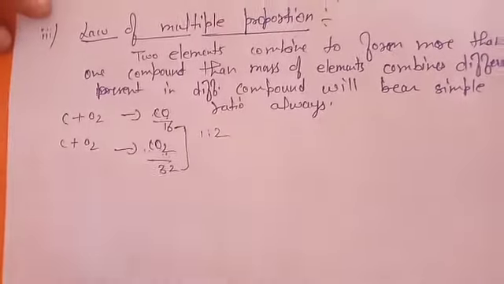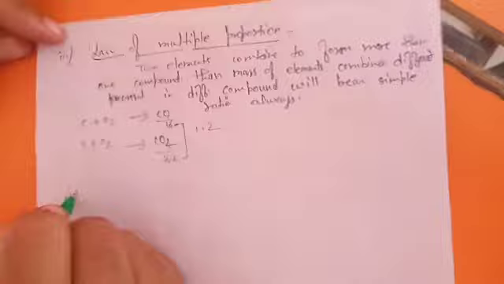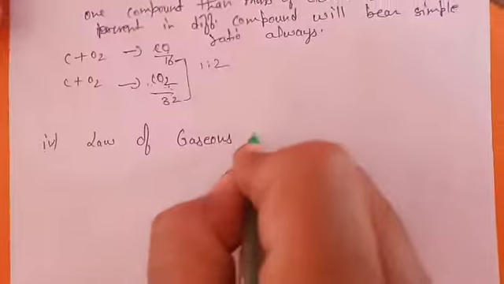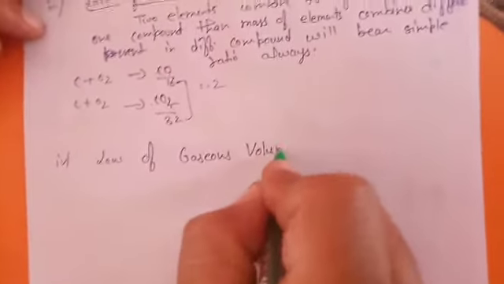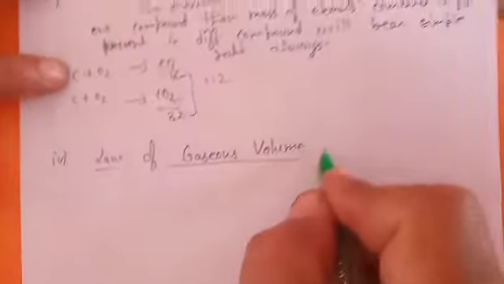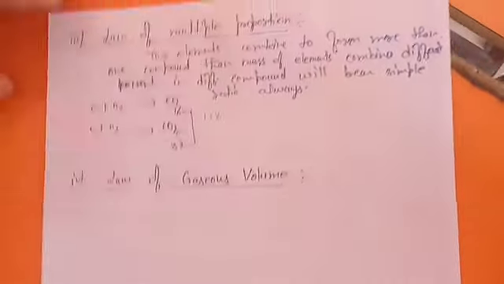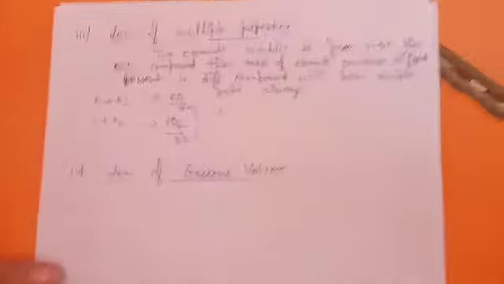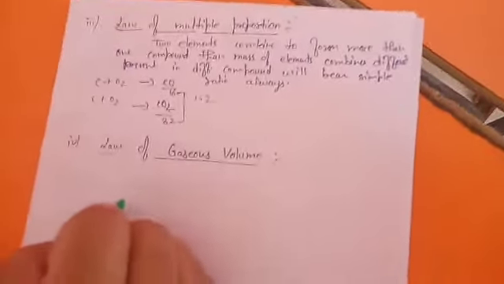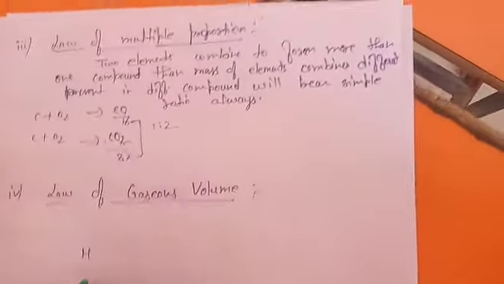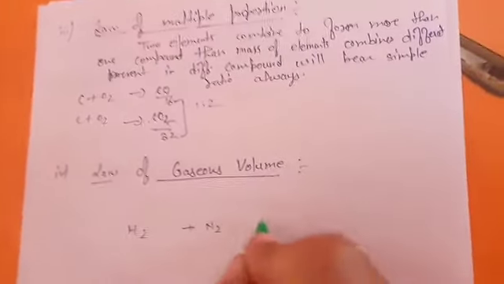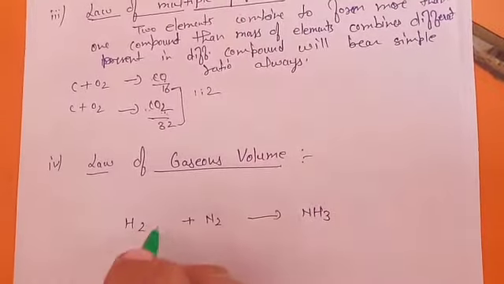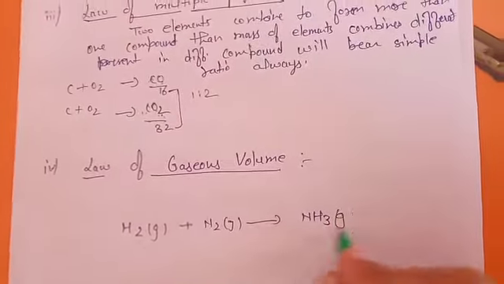Okay, now your fourth law, that is known as the law of gaseous volumes. This is talking about the gaseous. Obviously it is applicable to gaseous substances. Okay, he is saying what the law of gaseous volume is explaining. Let's start with an example. Suppose the first gas we take is hydrogen, then we take nitrogen, then it is converting into ammonia. Your reactants and products as well, everything is in gaseous condition over here. Okay, that's why this law will be followed by it.